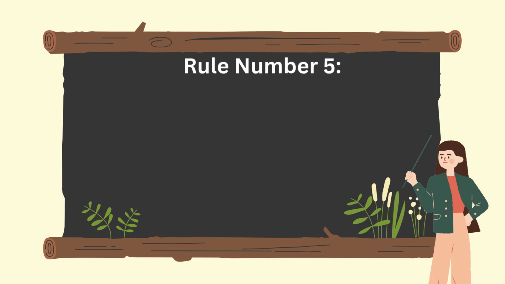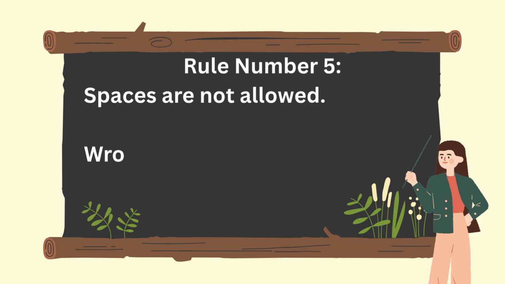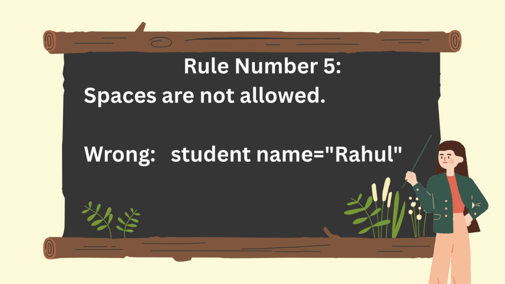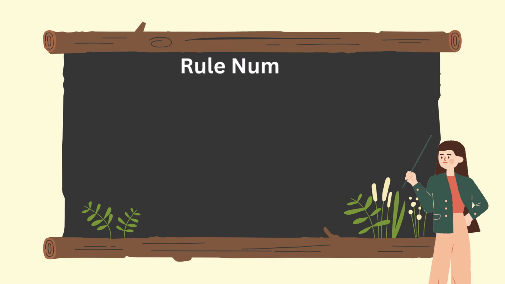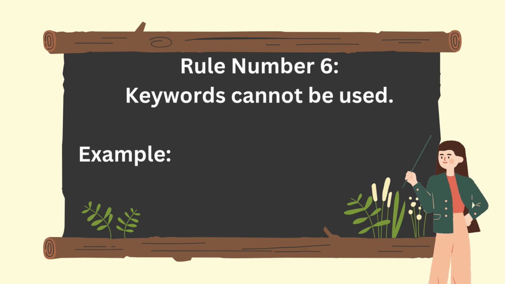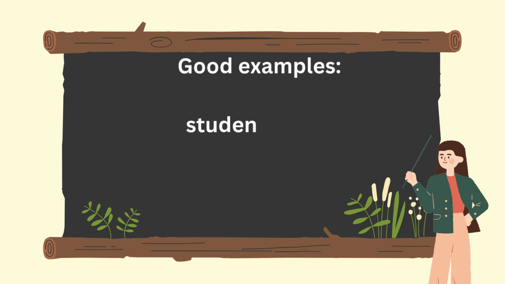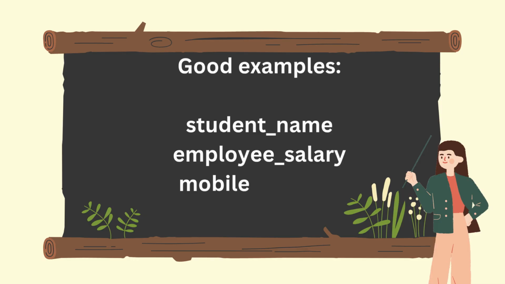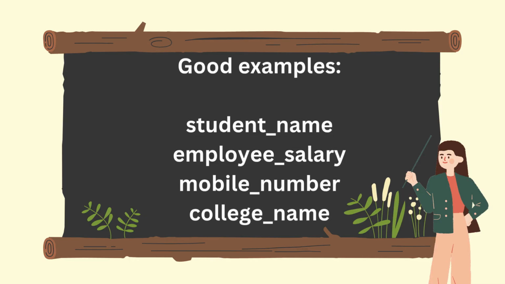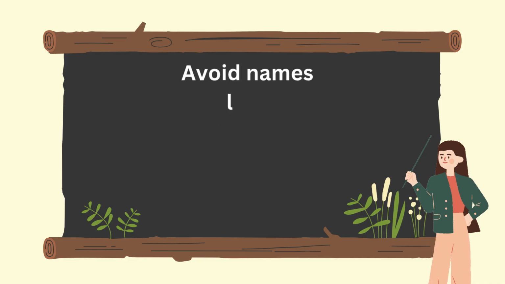Rule number 5. Spaces are not allowed. student name = Rahul. Rule number 6. Keywords cannot be used. For example, class = 10. This is wrong because class is a Python keyword. Best practice: always use meaningful variable names. For example, student_name, employee_salary, mobile_number, college_name. Avoid names like A, B, X, Y unless absolutely necessary. Meaningful names make a program easier to understand.